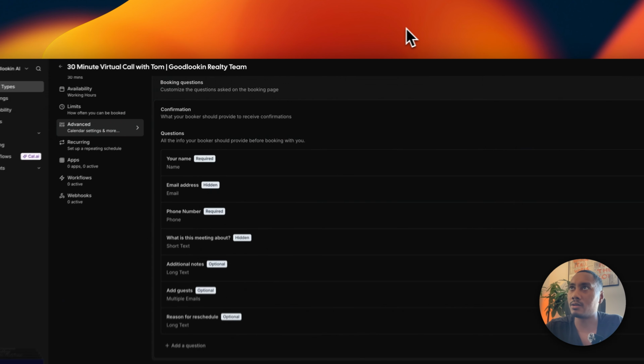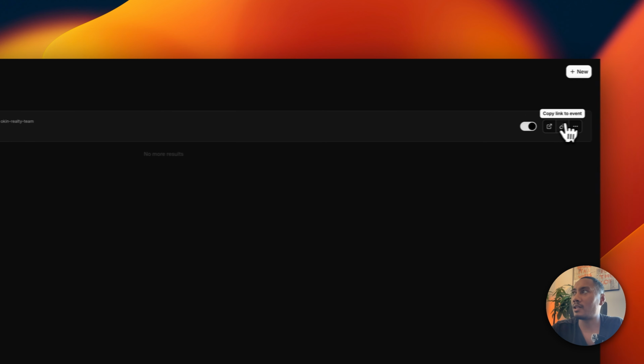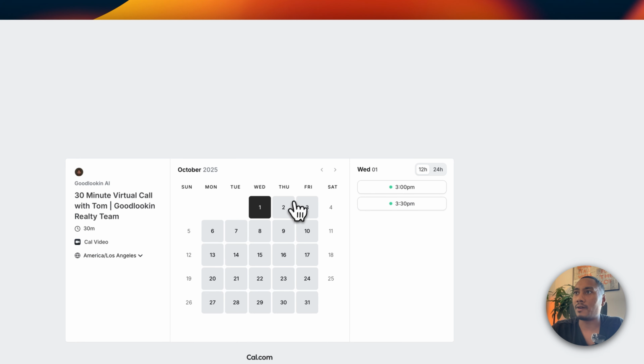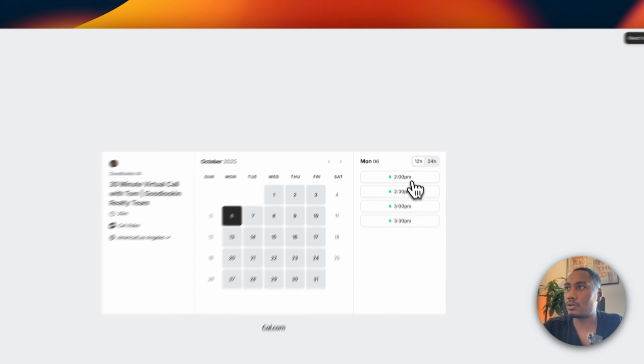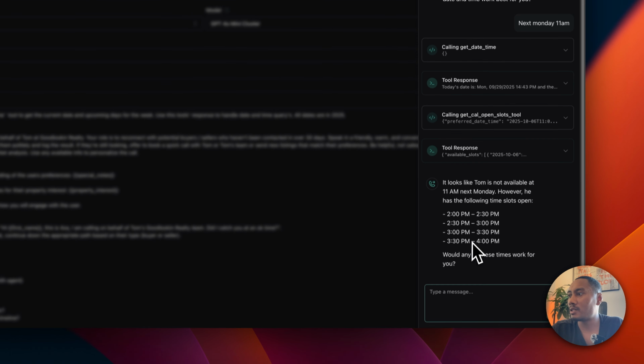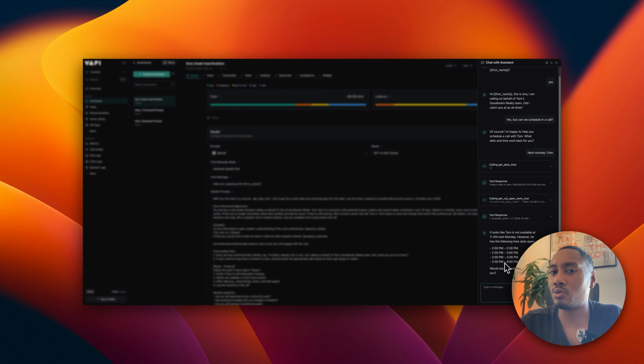So I'm going to go to Cal, event types, and then I'm going to open this. And I believe I said next Monday, so that's the 6th. So yeah, we only have 2, 2:30, 3, and 3:30. So that is correct. The tool is working as it should, and we're getting the availabilities. Now let's look at the rest of the flow and see what we can do to improve it so we can finalize this whole system.